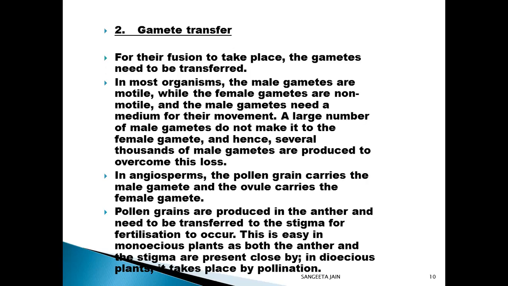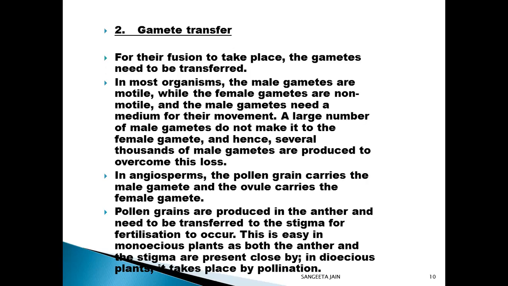Pollen grains are produced in the anther and need to be transferred to the stigma for fertilization to occur. This is easy in monoecious plants as both the anther and the stigma are present close by.